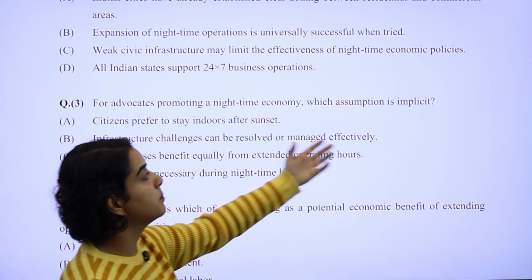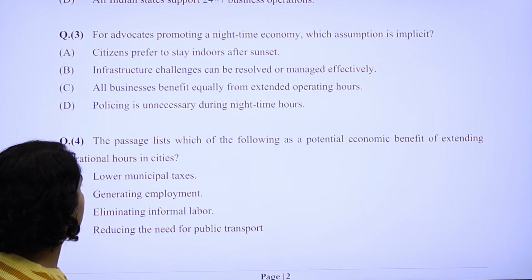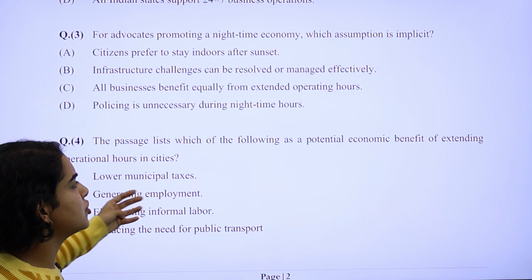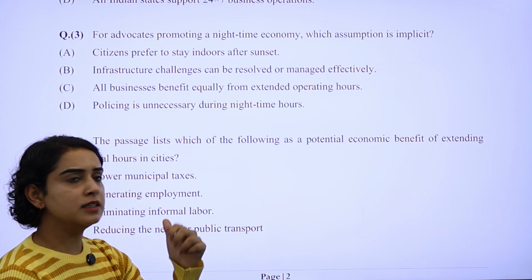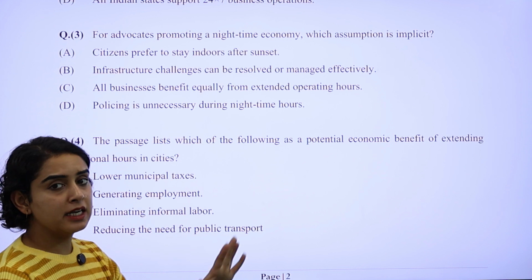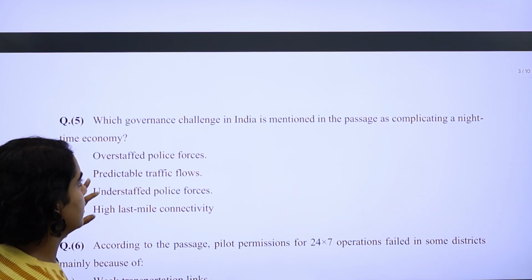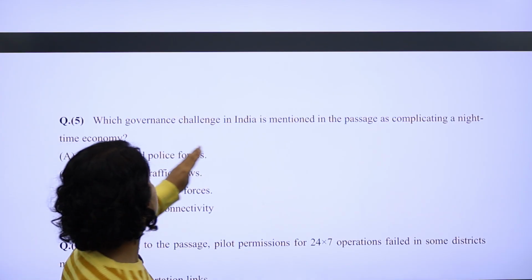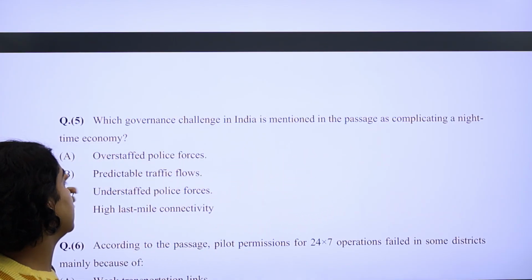Which assumption is implicit in here? The fourth question was regarding the passage: which of the following has a potential economic benefit? The answer to this question can directly be found in the passage itself. Fairly direct questions so far, if you can see. Which governance challenge in India is mentioned in the passage as complicating a nighttime economy?